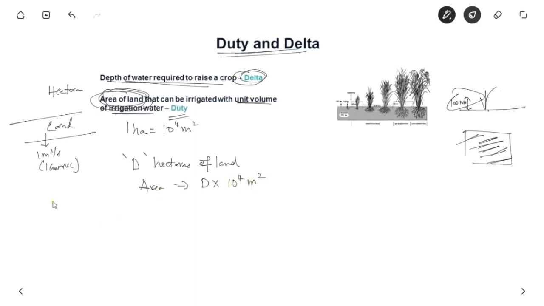Let us suppose we supply canal water for B days. So what is the volume of water supplied basically? The volume of water for B days, suppose it is 1 meter cube per second coming. So B days, every day is 24 hours, so B into 24 into 60 into 60 seconds. So this much volume of water is coming in B days, and it is in meter cube.